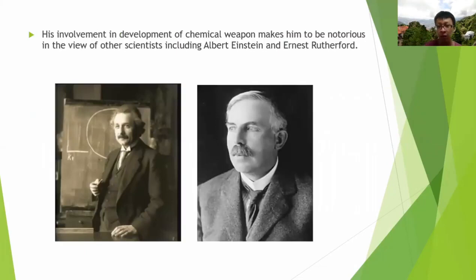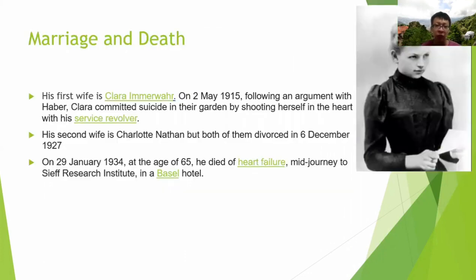However, his involvement in the development of chemical weapons made him notorious in the view of other scientists, including Albert Einstein and Ernest Rutherford. For his marriage, his first wife was Clara Immerwahr, on 2 May 1915. However, she committed suicide in the garden by shooting herself in the heart with his service revolver. There is a theory stating that Clara Immerwahr was very disappointed with Haber's involvement in chemical warfare, which led to her suicide. His second wife was Charlotte Nathan, but they divorced on 6 December 1937.